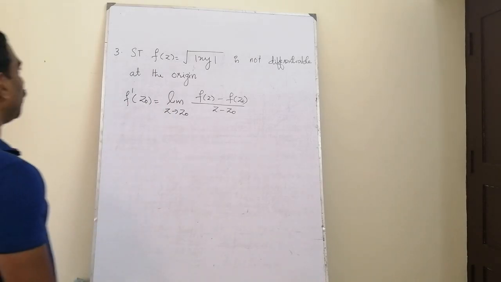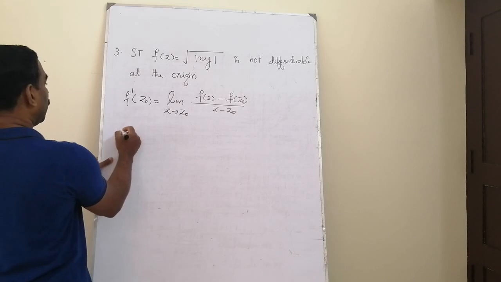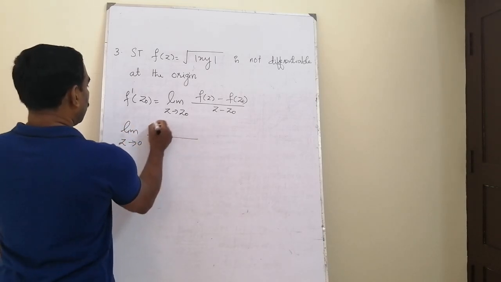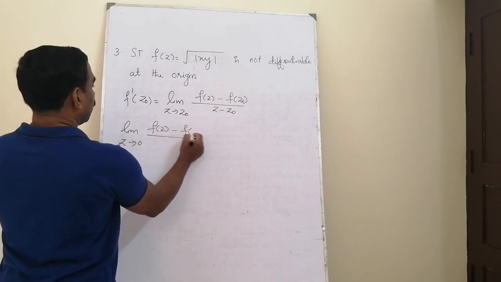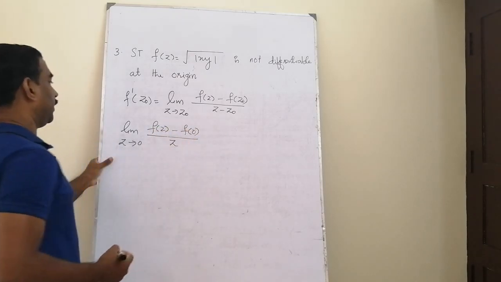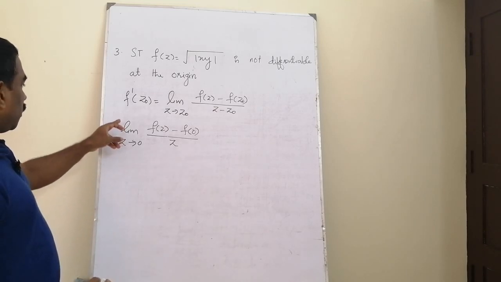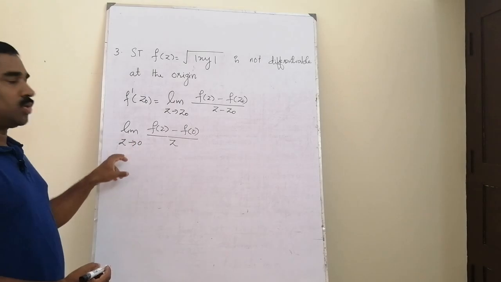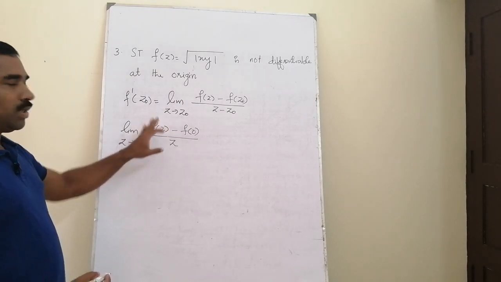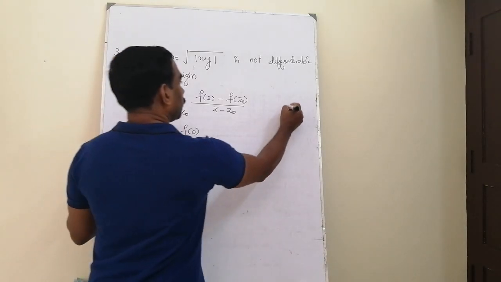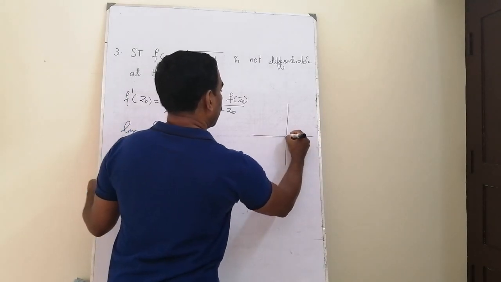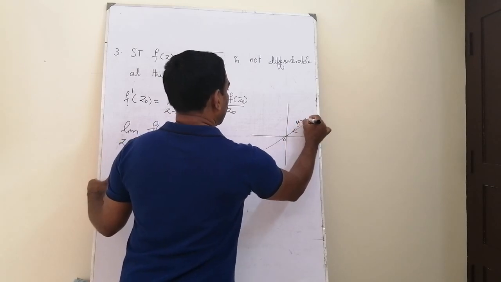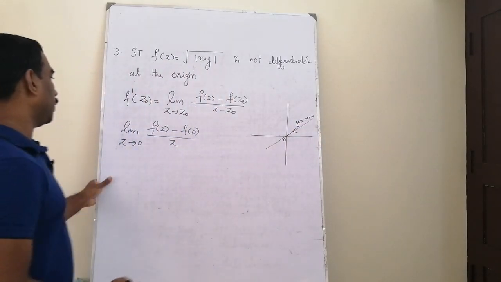Here we have to check the differentiability at origin. So we are evaluating the limit as z tends to 0 of f(z) minus f of 0 divided by z. See, as before, if you are approaching 0 along any path in the complex plane in the neighborhood of z equal to 0, all the limits must give the same answer. Considering the straight line path y is equal to mx, along which we are approaching the point 0.